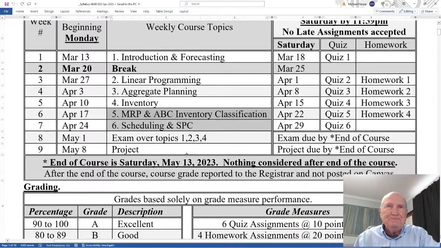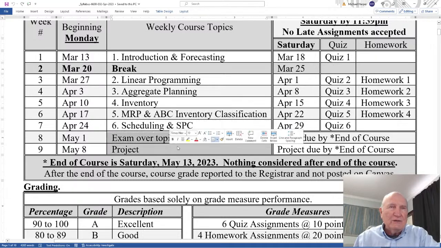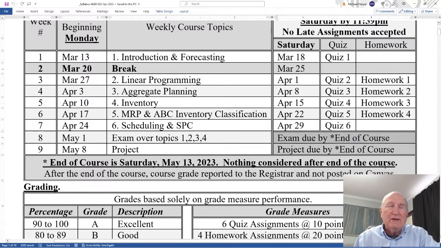Then we have an exam and a project at the end of the course, and notice the exam and project both are due by the end of the course. On May 1st, I will open up the exam instructions, an exam guide, which will tell you how to study for the exam, open book, open notes, and also project instructions.